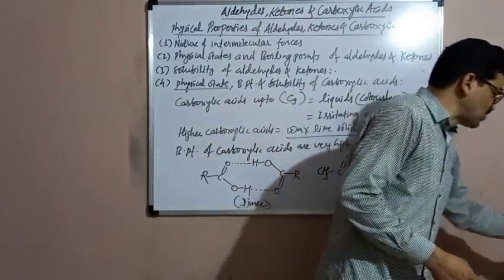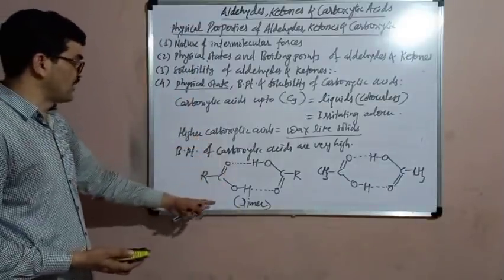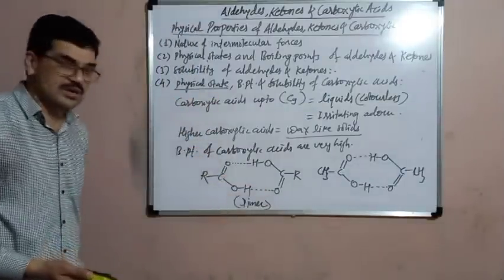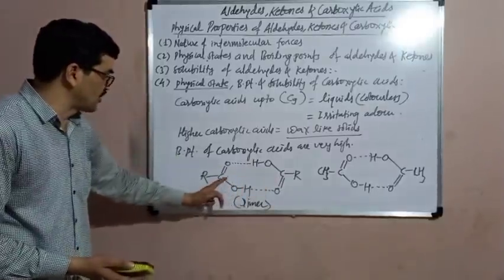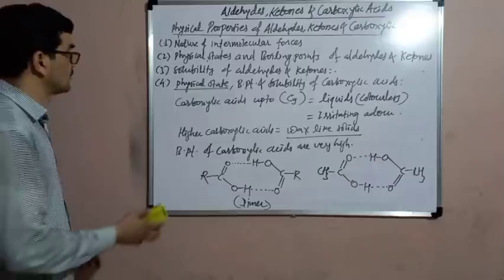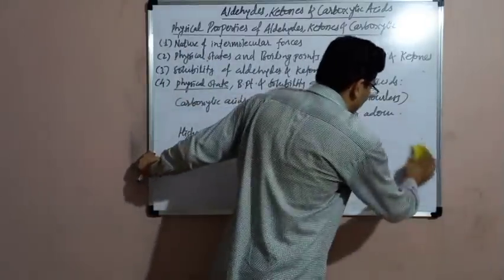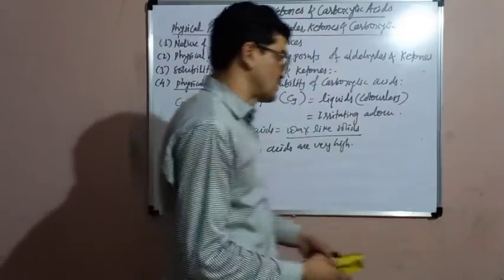All these carboxylic acids have high boiling points, and the reason behind the high boiling point of the carboxylic acid is the intermolecular hydrogen bonds. Two molecules of carboxylic acid are held with each other to form the dimer because of the hydrogen bonds. The boiling points of the carboxylic acids are higher than the alcohols also.